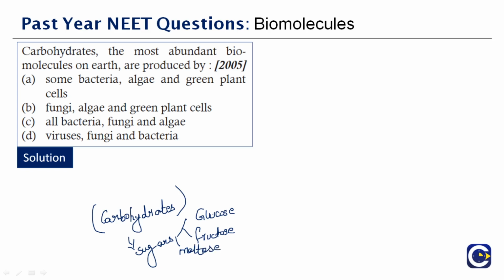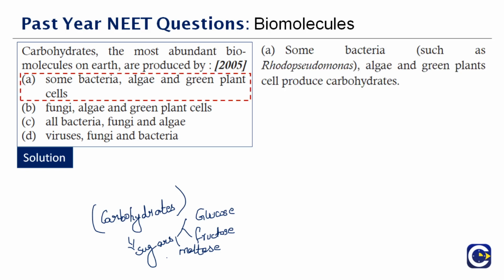Whatever we eat gets digested. What do you mean by the digestion process? The body is converting the food that we have taken in into a simpler form so that the body can absorb it in the form of nutrients, and it is transported to the whole system of the body, which helps in the body's survival and it gives us energy. So that is what you call metabolism. Now this carbohydrate, the most abundant biomolecule on earth, is produced by some bacteria, algae and green plants. Exclusively it is Rhodopseudomonas from the bacteria group. Therefore the correct answer is option A.